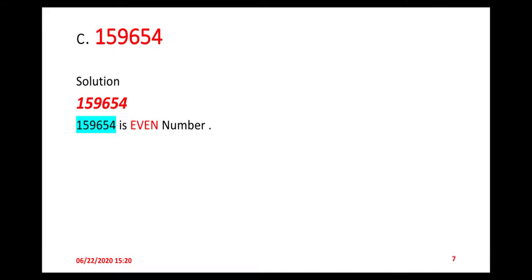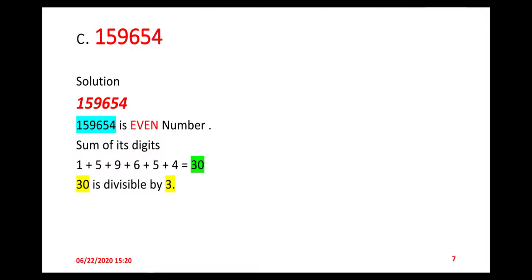Now we move to the next step of this question. Let's take the sum of its digits. So 1 plus 5 plus 9 plus 6 plus 5 plus 4, you get 30, and 30 is also a multiple of 3. 30 is also divisible by 3. So this number 159,654 is divisible by 3 and 6 both.